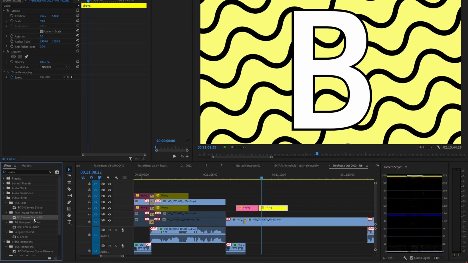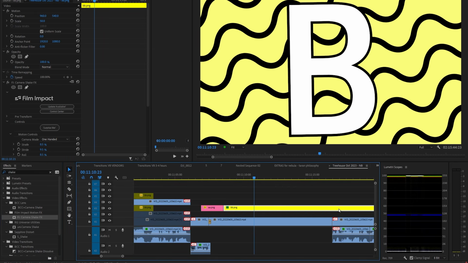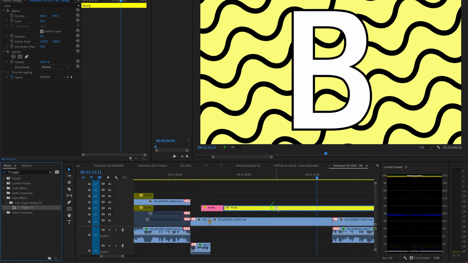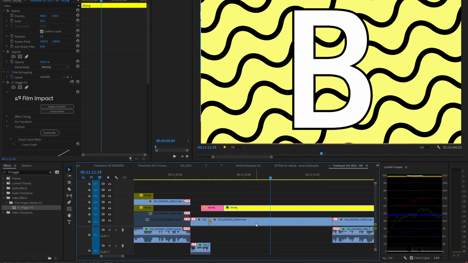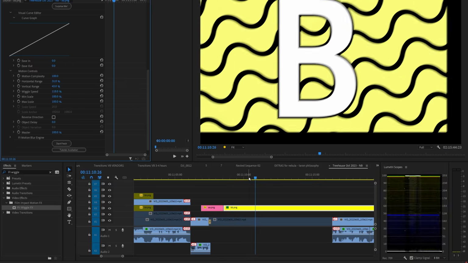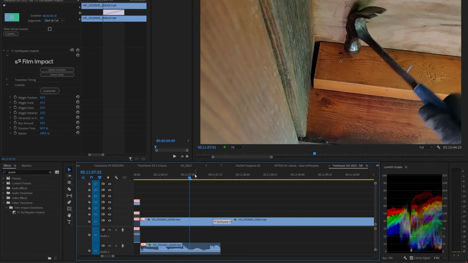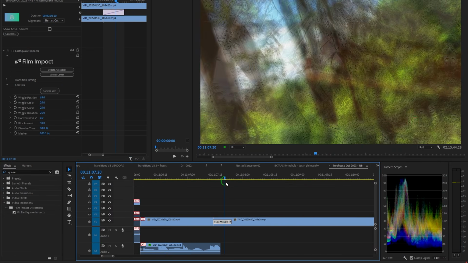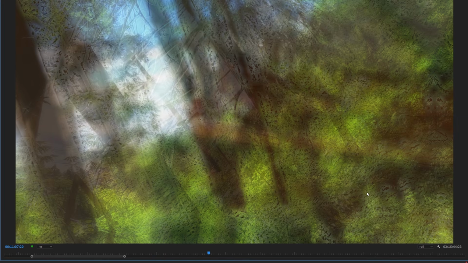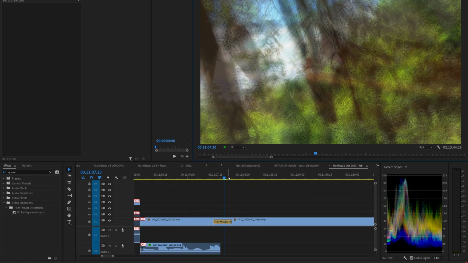They do have other transitions and effects that you might think are better suited to this, like the camera shake FX or the wiggle FX, but those aren't nearly as shaky in the same way that Earthquake is, so I guess we still need more options on Earthquake. Also, I just noticed this. There's this weird solarize effect. Look at this. You see all these bright spots in the forest are now black. Give me a parameter to reduce or turn it off.